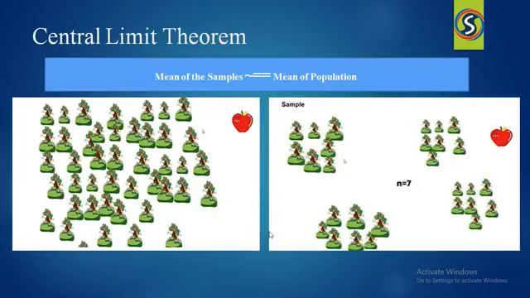Let me move forward and tell you about the central limit theorem. Here the central limit theorem says that the mean of the samples may or may not be equal to the mean of the population. To understand this central limit theorem, let me tell you one best example.